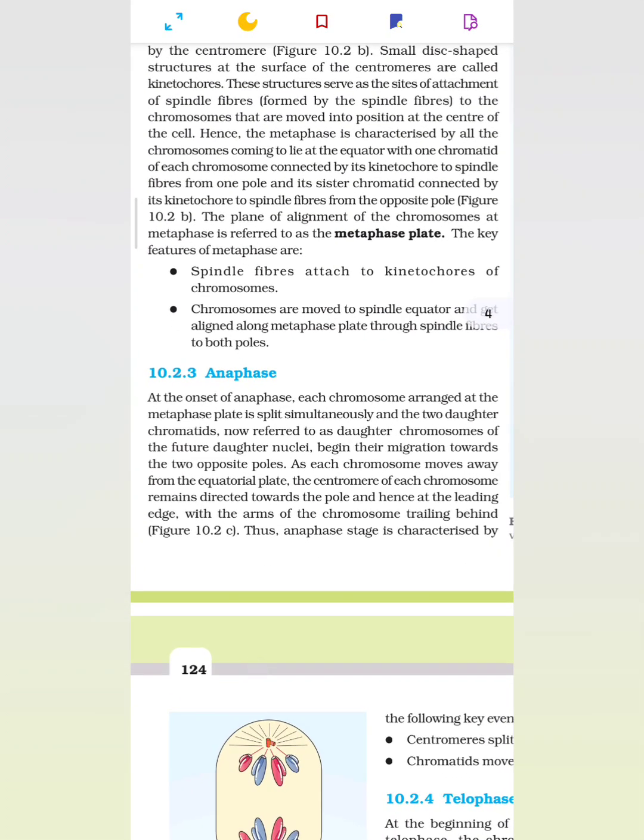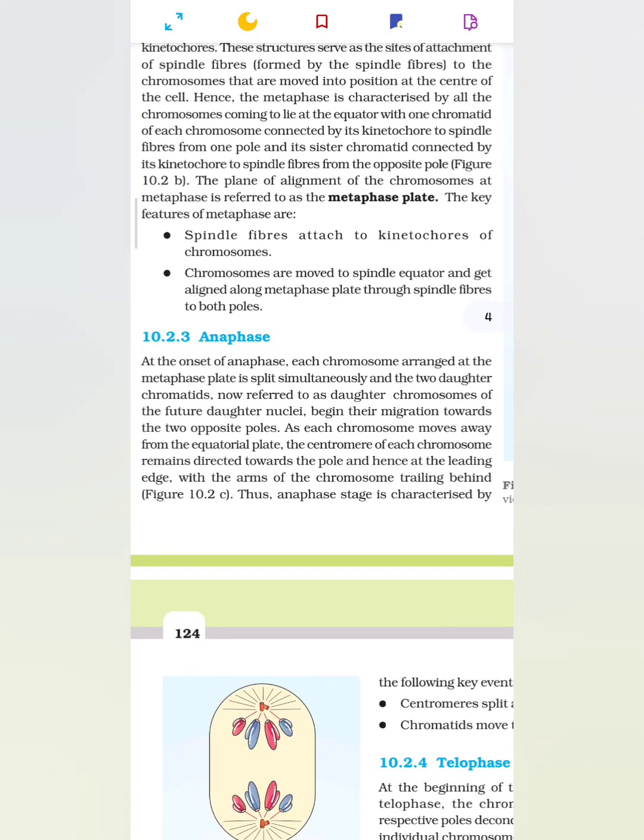The plane of alignment of the chromosomes at metaphase is referred to as the metaphase plate. The key features of metaphase are spindle fibers attached to kinetochores of the chromosome. Chromosomes are moved to spindle equator and get aligned along metaphase plate through spindle fibers to both poles.